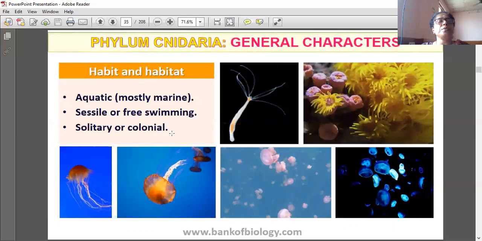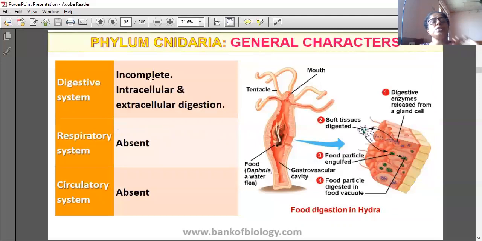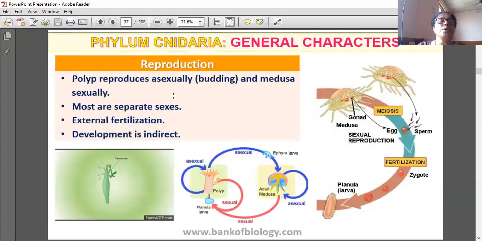Aquatic, sessile or free-swimming, solitary or colonial. Digestive system incomplete, intracellular and extracellular digestion, respiratory system absent, circulatory system also absent. Polyp reproduces asexually only and medusa sexually. Most are separate sexes, external fertilization, development is indirect.